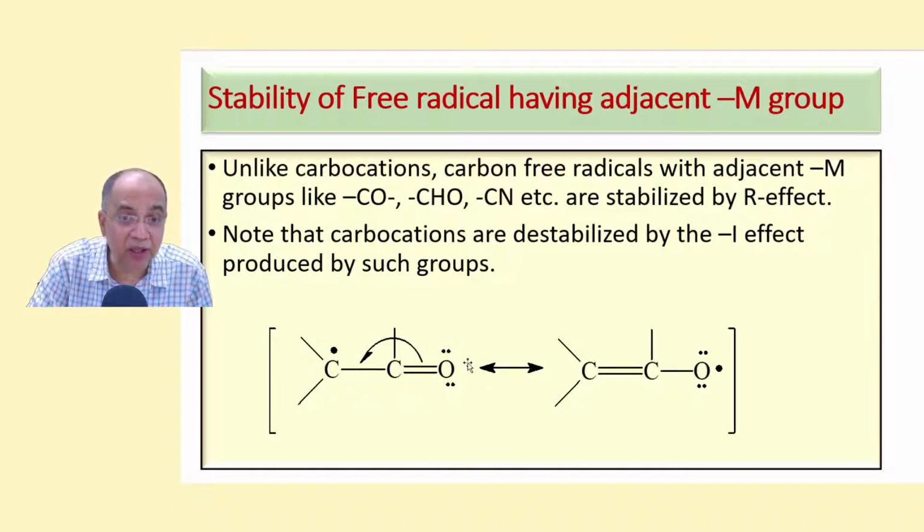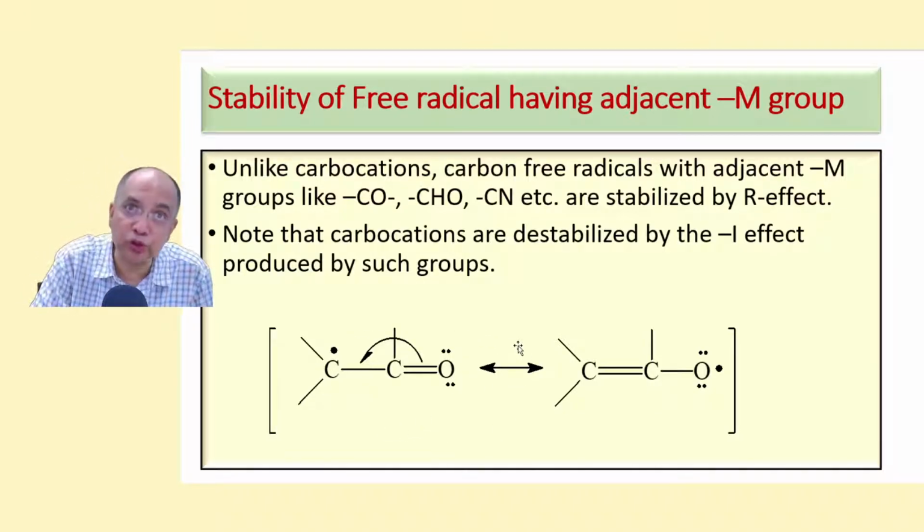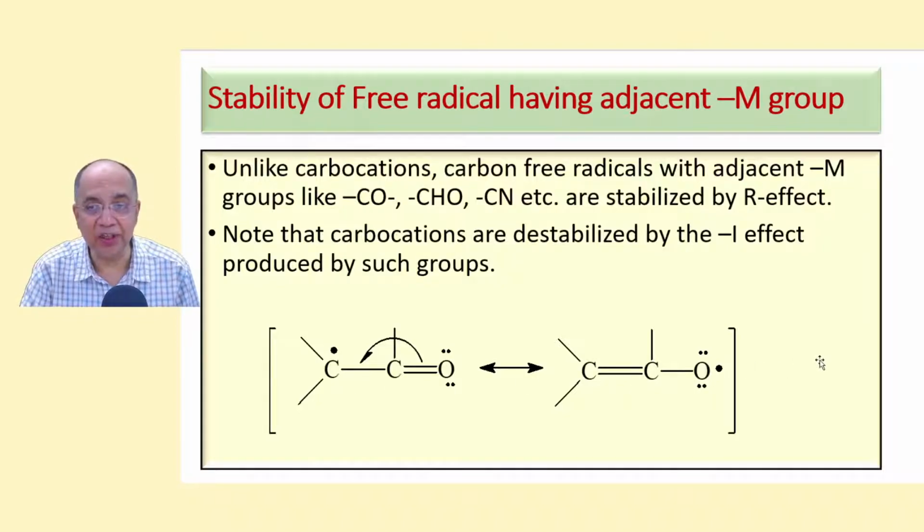Both plus M groups as well as minus M groups stabilize a free radical. This is in contrast with a carbocation. Had it been a plus charge, it would have been less stable, because the minus I effect would have acted on this positive charge to localize it and reduce its stability.